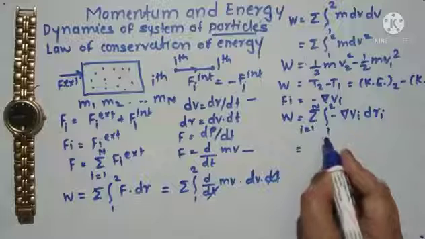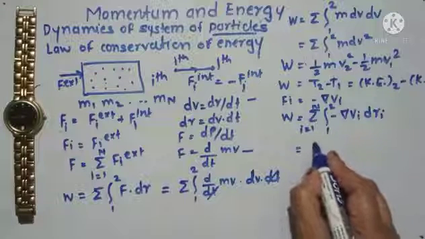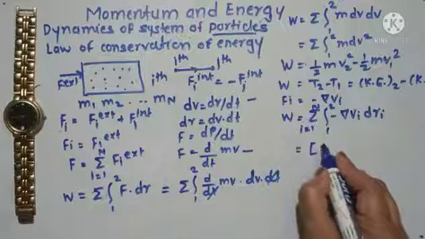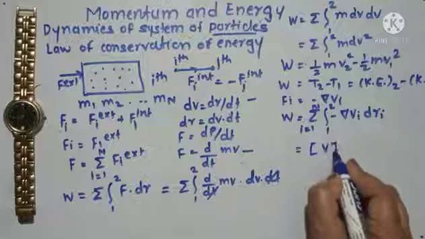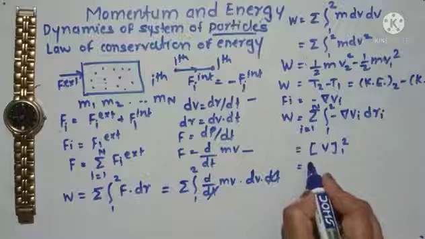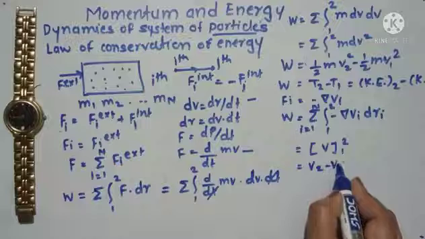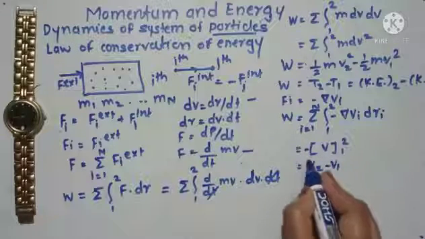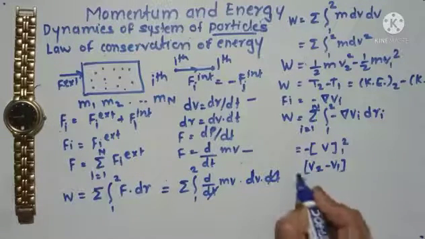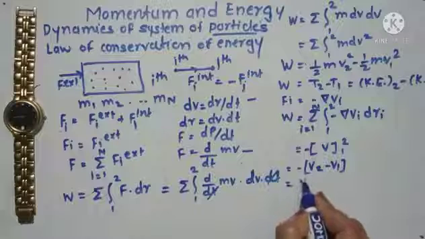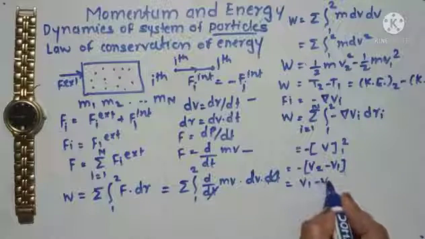Now if I solve this, we are going to get V from 1 to 2, minus of V2 minus V1, so it will be V1 minus V2.